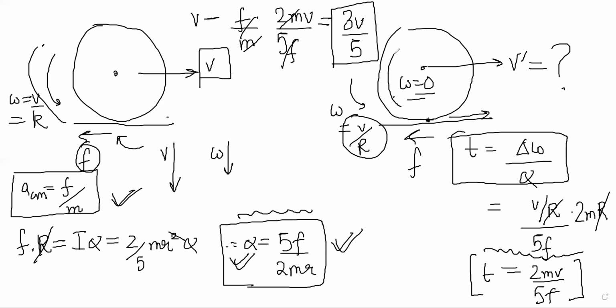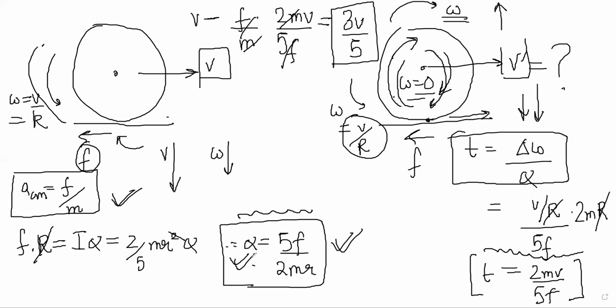Now alpha will try to give it an omega like this, no? So finally it will start rotating in the proper direction. And finally your V dash will keep coming down. Once it starts rotating in this direction, your omega is actually increasing now, no? It's an acceleration in alpha. So basically, finally, it will roll in the proper direction.